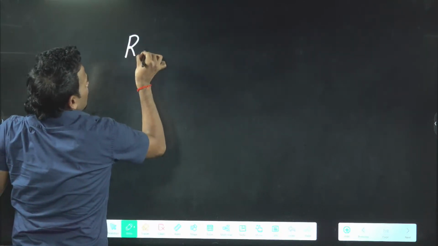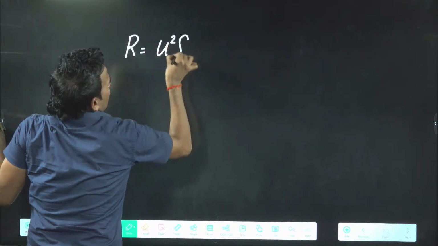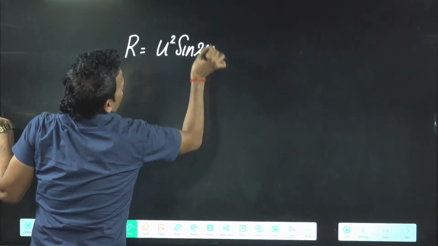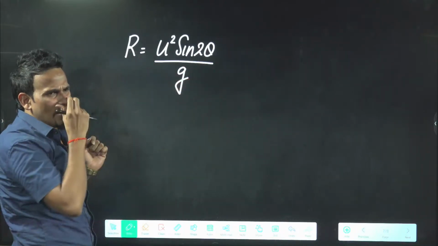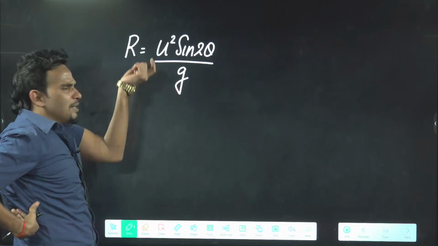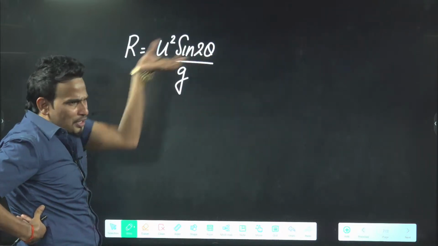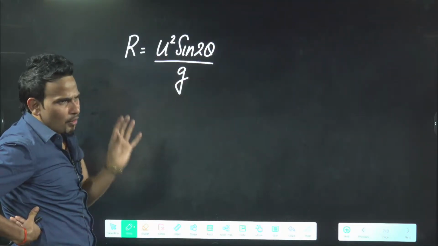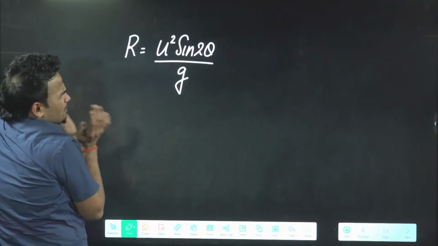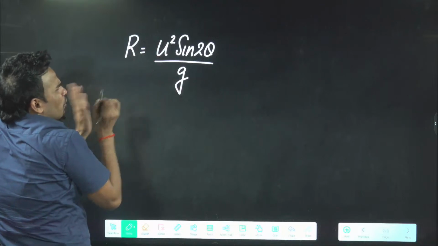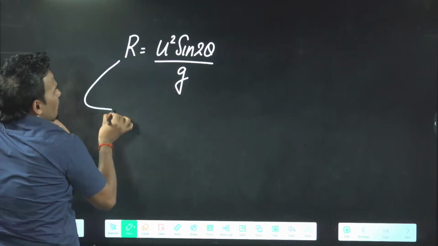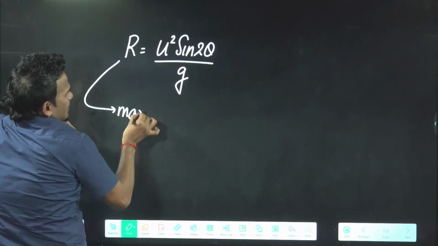Range is u square sine 2 theta by g. Sir, what do you want? Depending on your velocity, that particular range will come. For a fixed velocity, I want this range to be maximum.